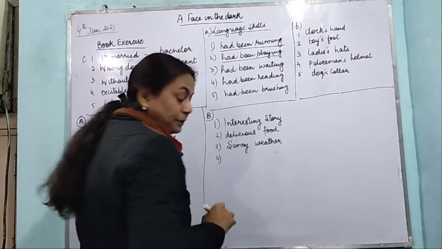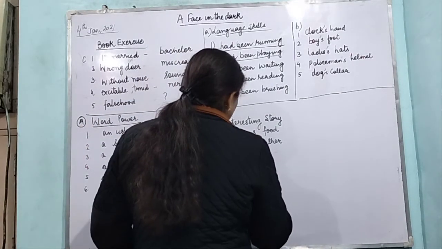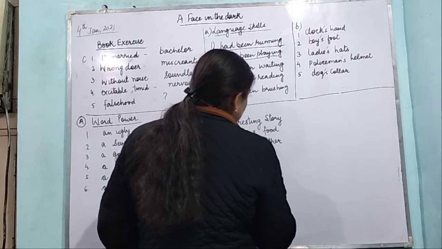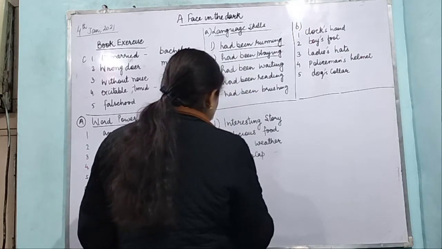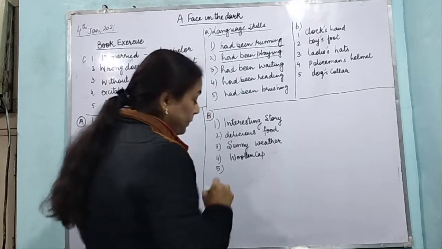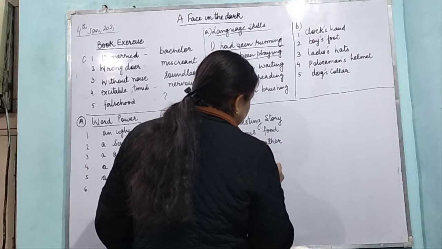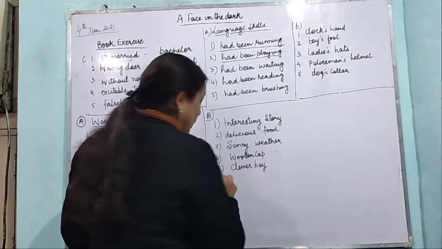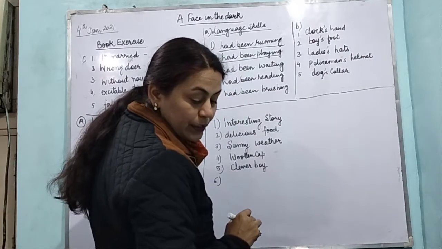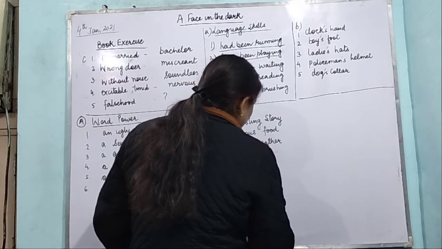Fourth one, woolen cap. Fifth one, clever boy. Sixth one, dense forest.